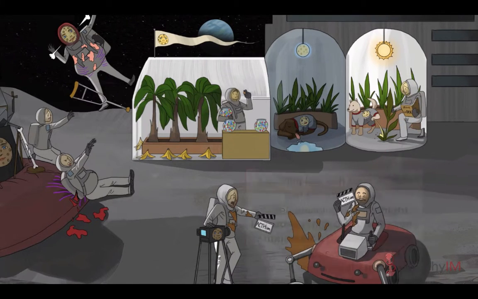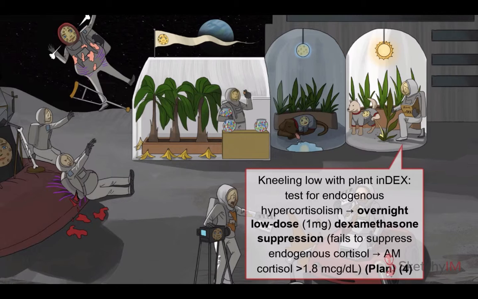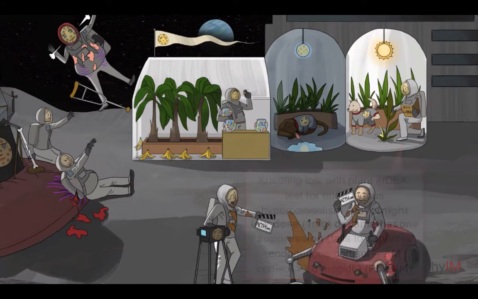Finally, low-dose dexamethasone suppression is the most well-known test, embodied by the astronaut here holding the index. That's dex for dexamethasone. She's kneeling too to represent low dose, 1 milligram in other words. In healthy individuals, 1 milligram of dexamethasone in the evening will suppress endogenous cortisol production due to appropriate feedback inhibition. In Cushing syndrome, feedback inhibition is impaired, so dexamethasone fails to suppress cortisol levels. This test is positive if the cortisol level in the morning after dexamethasone is greater than 1.8 micrograms per deciliter.